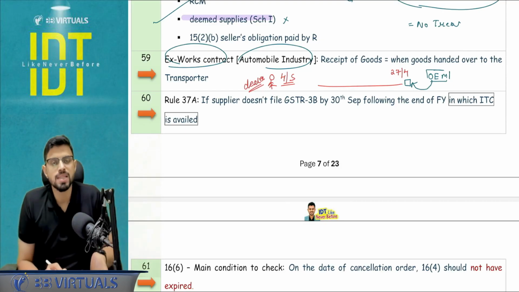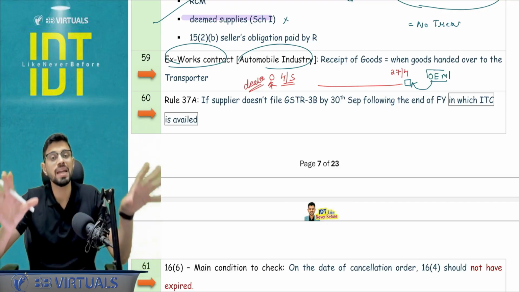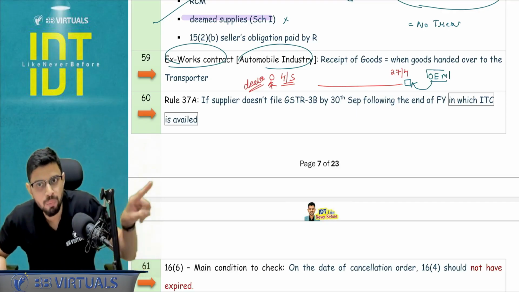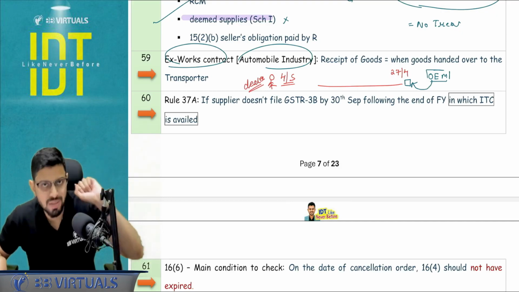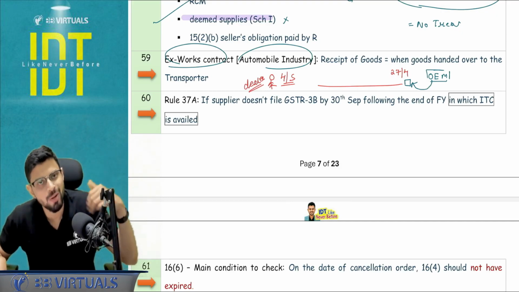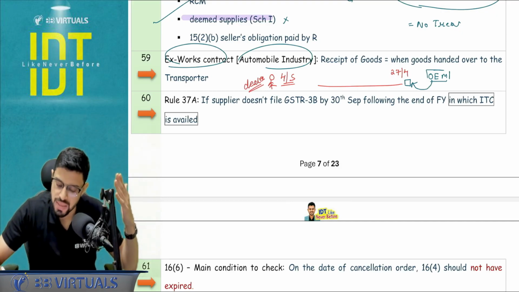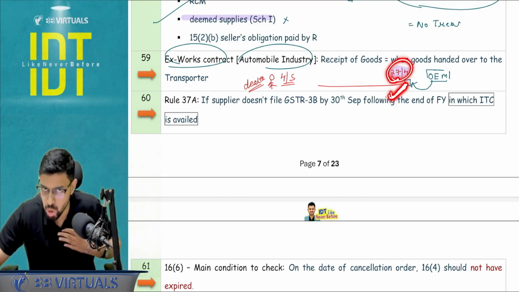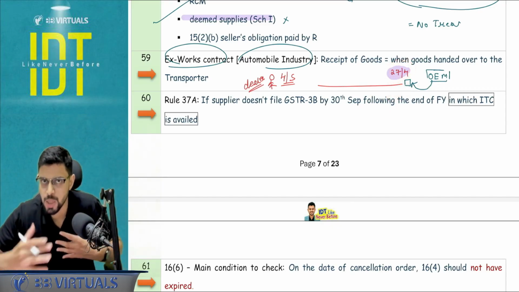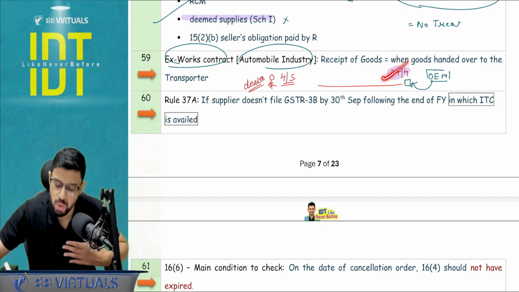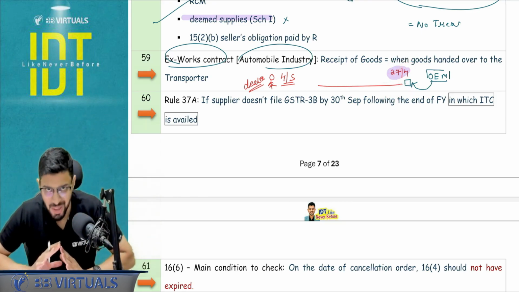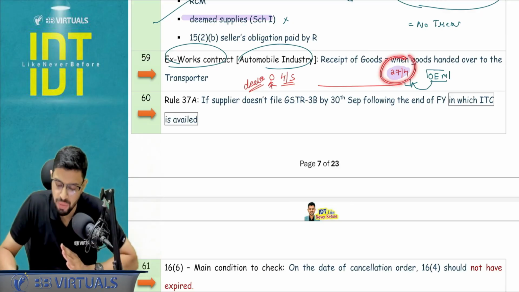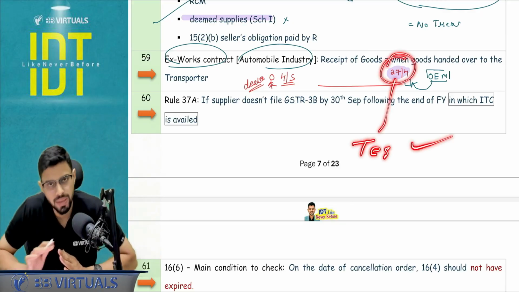In this particular case, the question comes of when it will be deemed that I am receiving the goods, 4th May or 27th April, because your month is changing for ITC. So here it was clarified that assume the goods are received on 27th of April itself, because the property transfers on 27th April and the transporter liability is also on me. If there is some problem in the transport, I have to file the claim. So I can assume that on 27th April I'm receiving the goods. Okay, so if this is the period of April that we are testing in the question, you take the ITC.